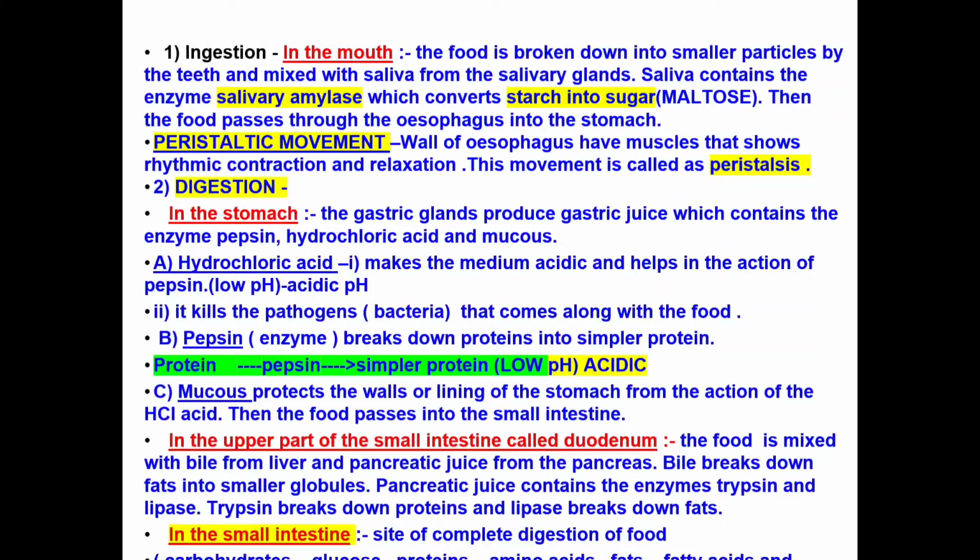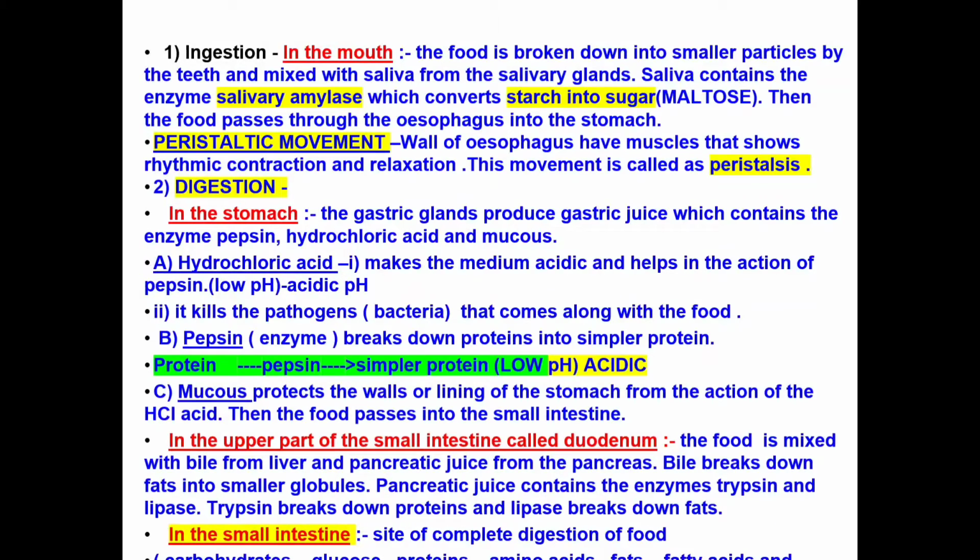Saliva contains an enzyme called salivary amylase, which acts on starch of food and breaks it into sugar. The sugar is maltose sugar. Then the food passes through the esophagus and enters the stomach. Well, the esophagus, that is commonly called the food pipe, here no digestion occurs. That means there are no enzymes present.